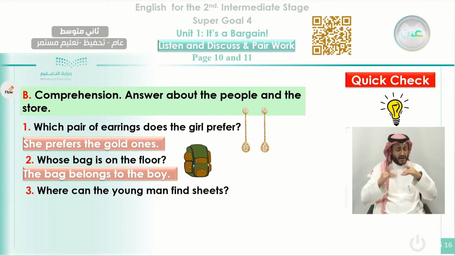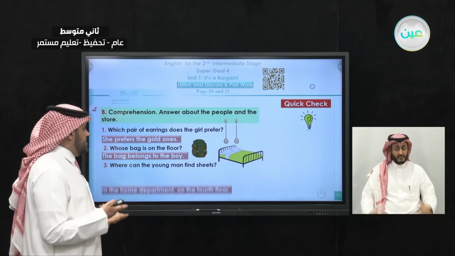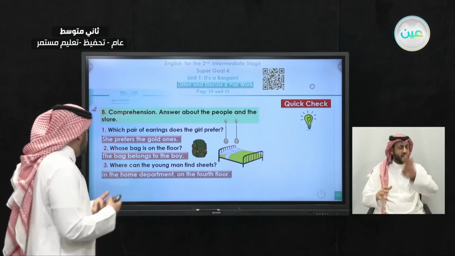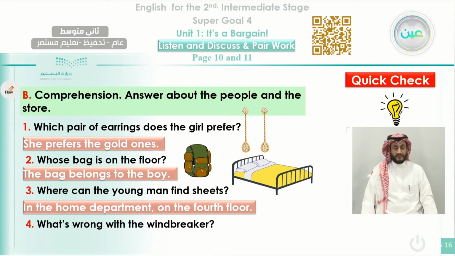Number three, where can the young man find sheets? Okay, he was asking about sheets and pillows. He asked a man, this is the picture that indicates sheet, in the home department on the 4th floor. As we said before, the sheets and pillows are in the home department, and the home department is on the 4th floor. Number four, what's wrong with the windbreaker?